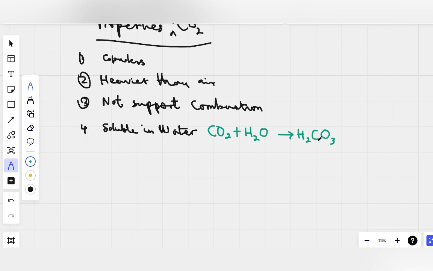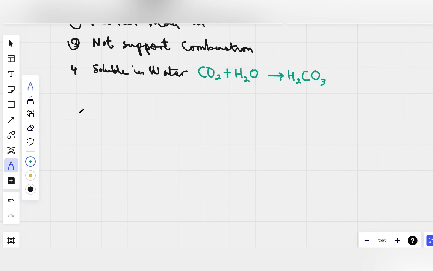Now let's take a look at the one that looks like carbon dioxide, which is called carbon monoxide. Carbon monoxide is gotten when there is not enough oxygen to burn the fuel, so instead of producing carbon dioxide, you produce carbon monoxide.